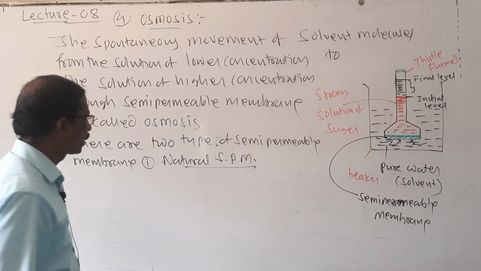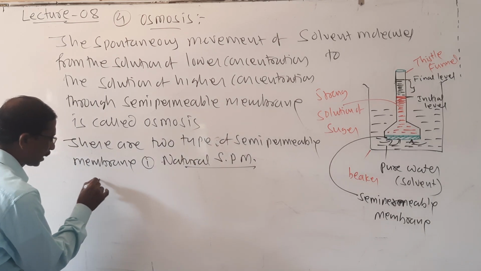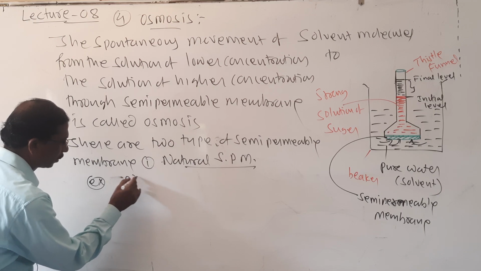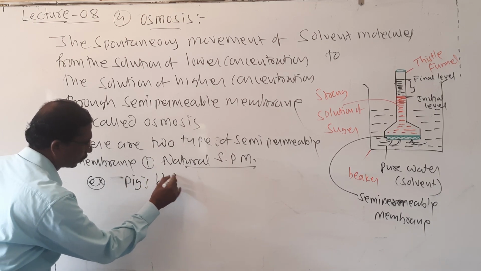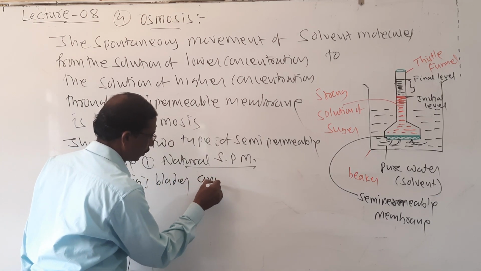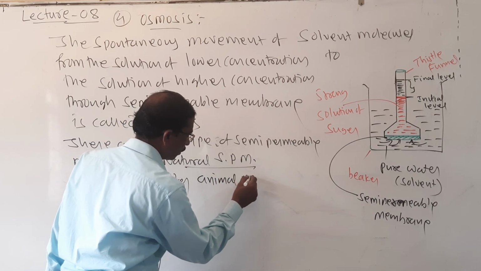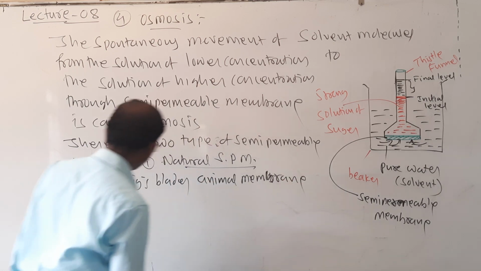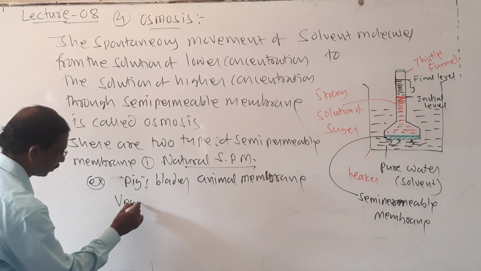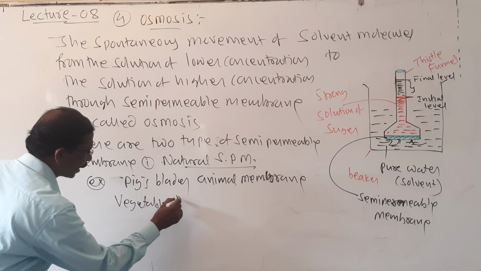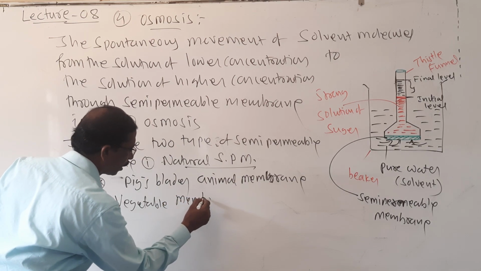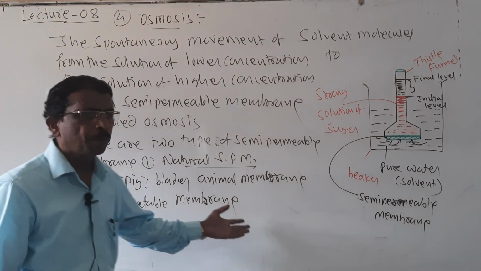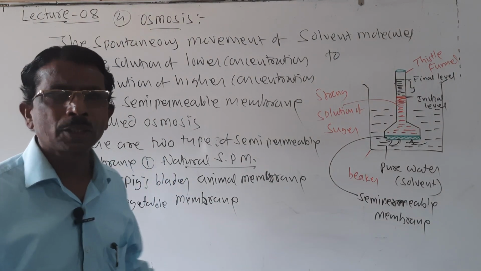So what are natural semi-permeable membranes? Examples: pig's bladder, animal membrane, vegetable membrane, and you may also write cellophane paper.